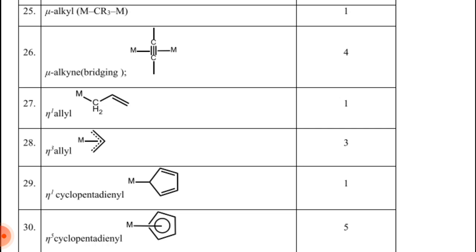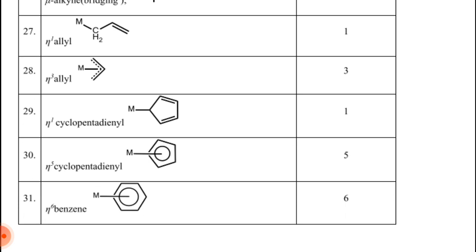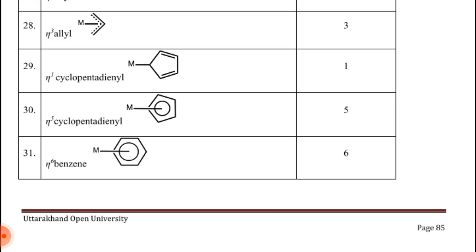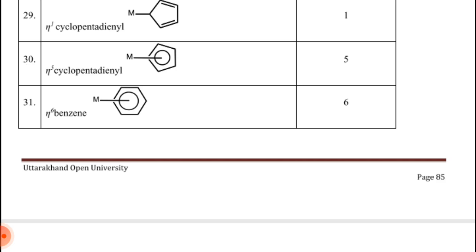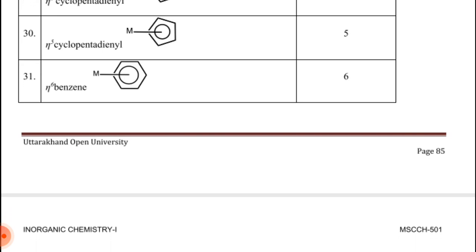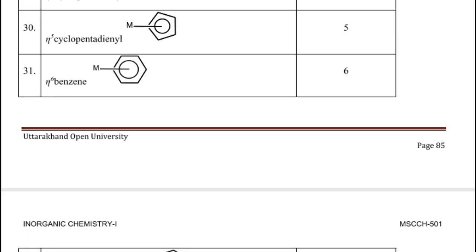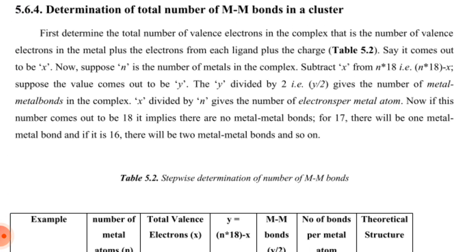Mu alkyl M-CR3-M donated electron is 1; mu alkyne bridging donated electron is 4; η1 allyl donated electron is 1; η3 allyl donated electron is 3; η1 cyclopentadienyl donated electron is 1; η5 cyclopentadienyl donated electron is 5; η6 benzene donated electron is 6; η7 cycloheptatrienyl donated electron is 7; η8 cyclooctatetraenyl donated electron is 8. Mu indicates a bridging ligand, and eta indicates the hapticity of the ligand.